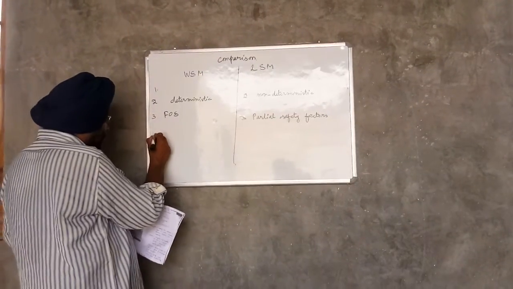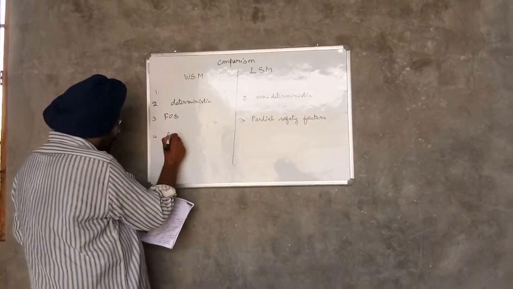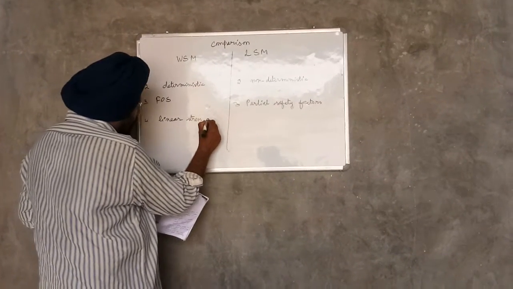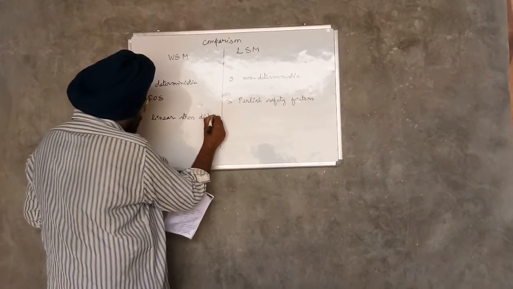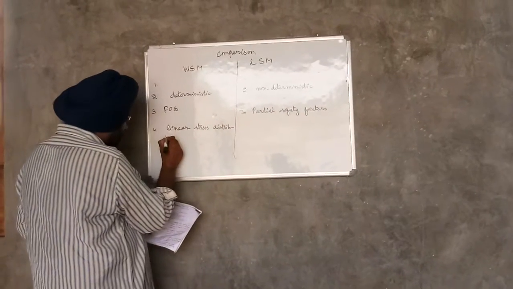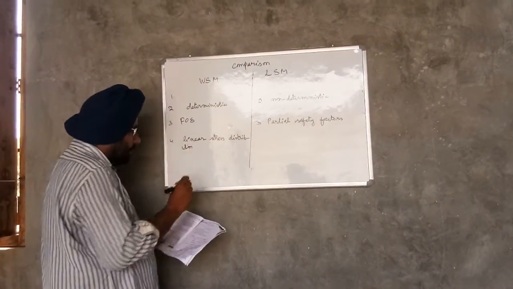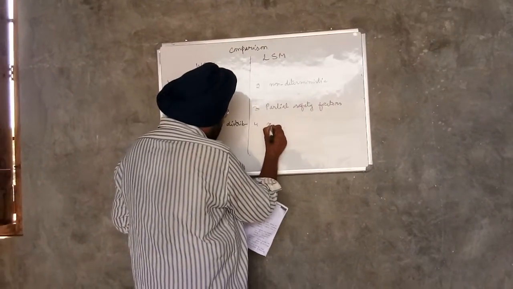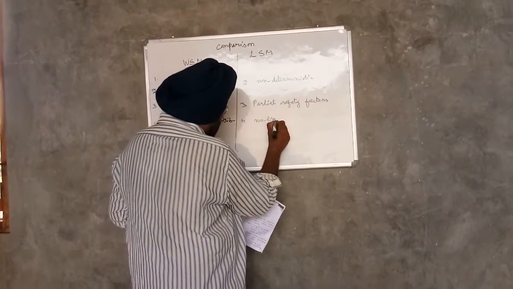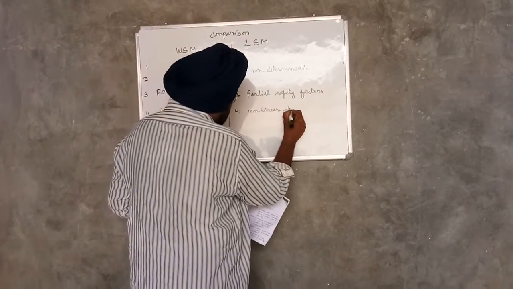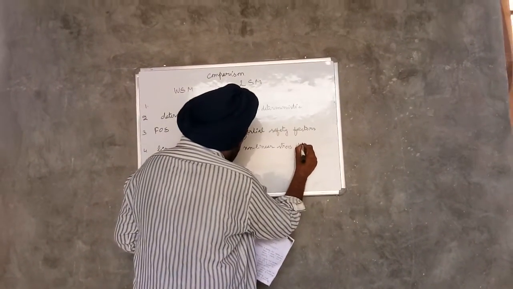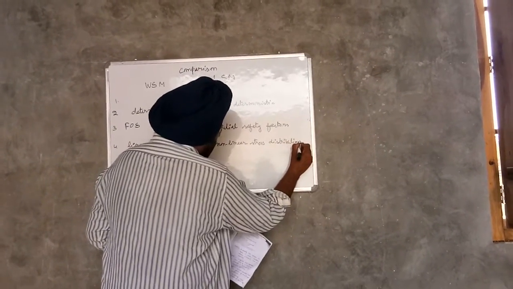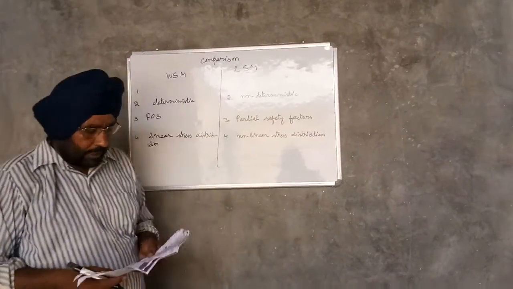Fourth point, the working stress method is based on linear stress distribution, and the limit state method is based on non-linear stress distribution taking inelastic strain into consideration.